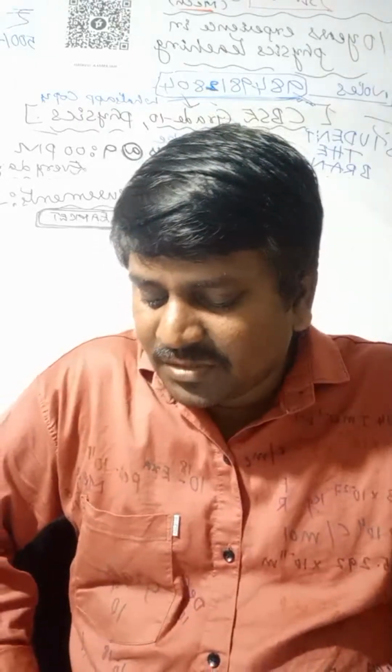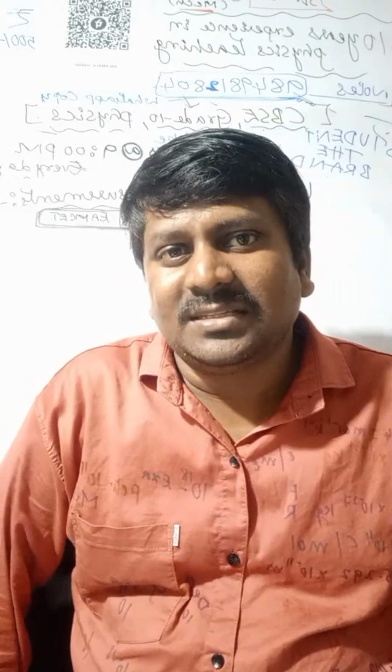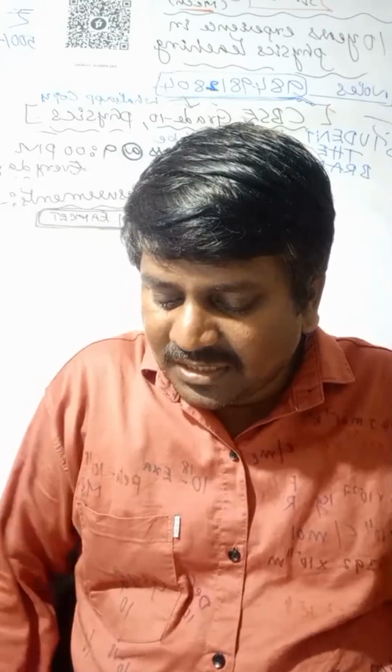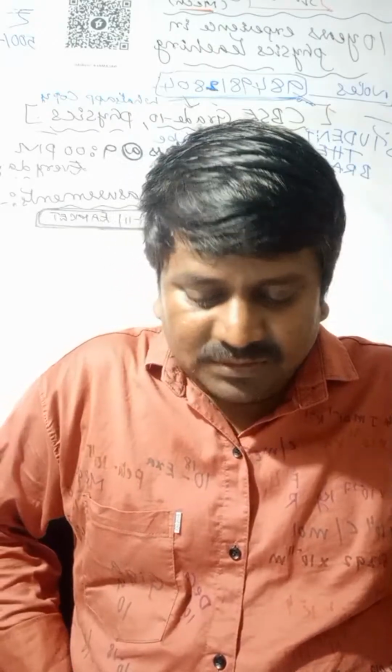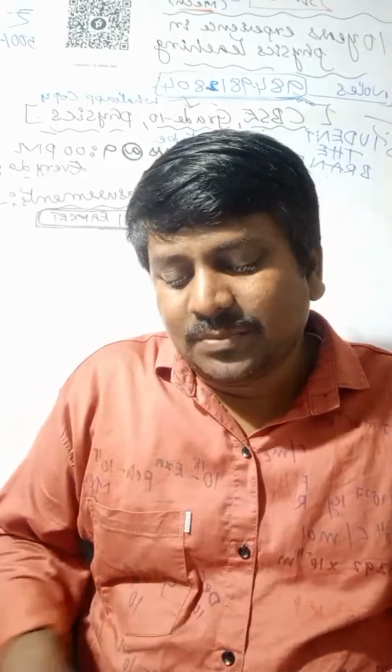For multiplication or division also, we can say delta x by x equals plus or minus delta a by a plus delta b by b. So that is about addition, subtraction and powers. That is about the units and measurements topic.